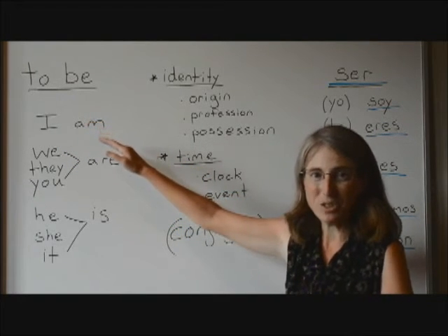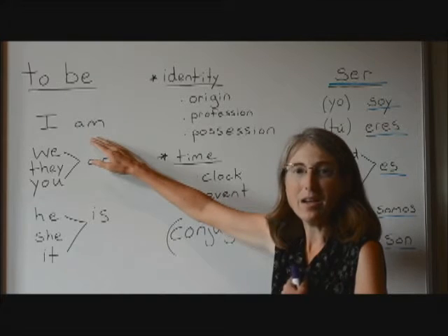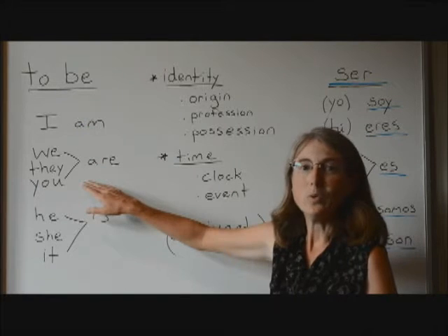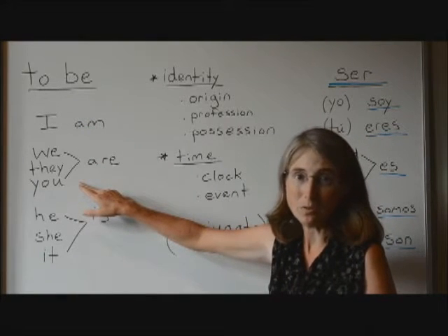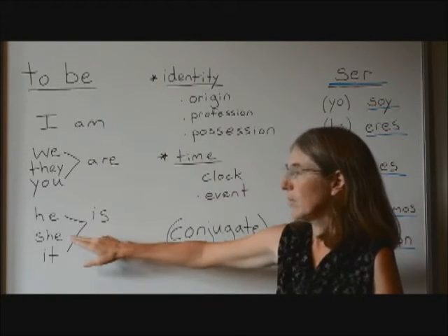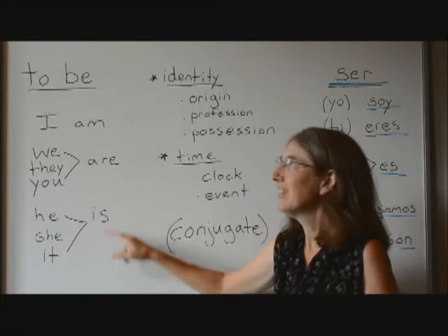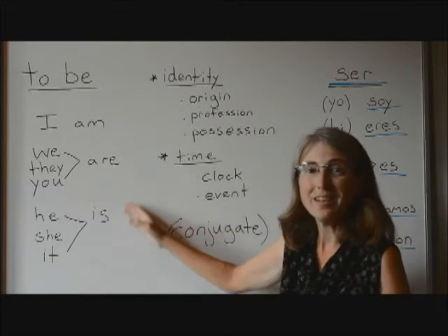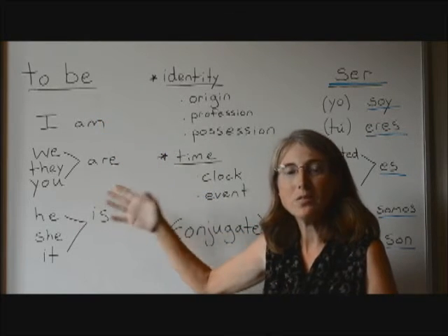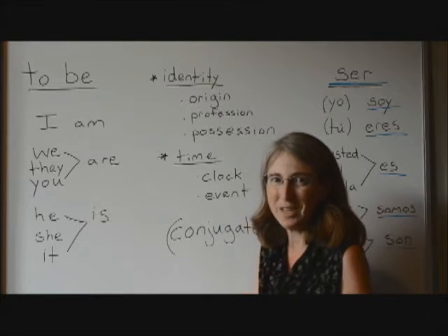When I am doing the action, the verb changes to am. Okay? So that's the I form. The I form is am. When we, they, or you are doing the action, the form becomes are. When he, she, or it is doing the action, the form of to be is. So as you can see, none of these actually look like the original form, the infinitive form, but they all mean to be, okay? It just depends on the subject that's actually doing the action.